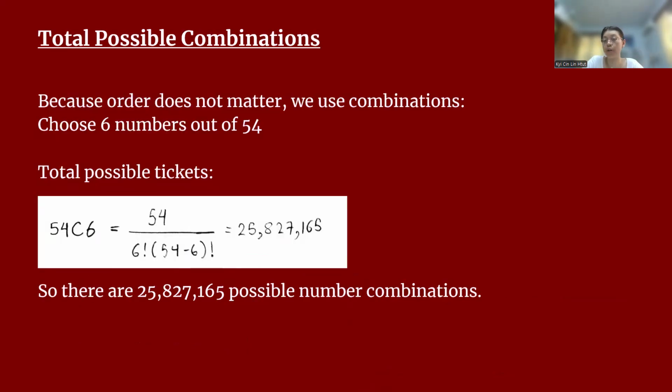Because the order does not matter, we calculate the number of possible tickets using combination, not permutation. So we're choosing 6 numbers from a total of 54 numbers. This will result in over 25 million possible combinations. This means there are over 25 million different tickets that could exist.